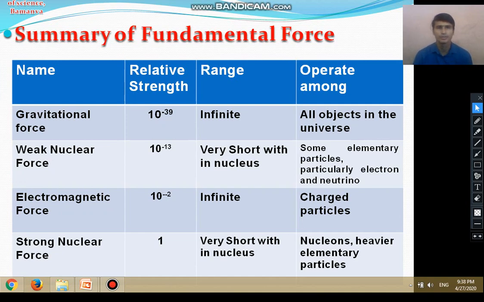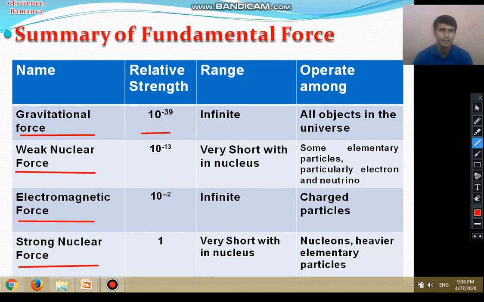Now we summarize all the fundamental forces. There are four different types of fundamental forces. First is the gravitational force, second is the weak nuclear force, third is the electromagnetic force, and fourth is the strong nuclear force, arranged according to their relative strength. The relative strength of the gravitational force is 10 raised to minus 39.